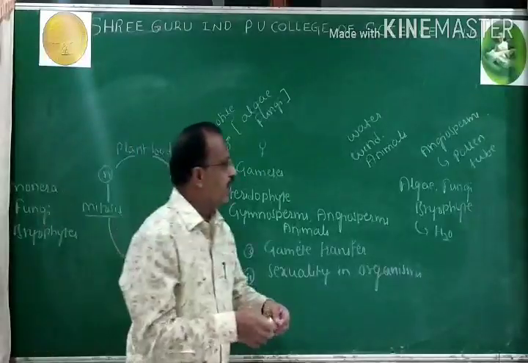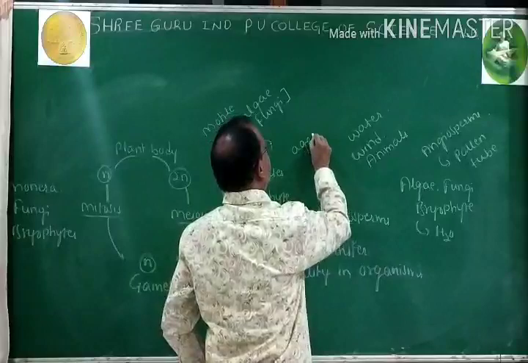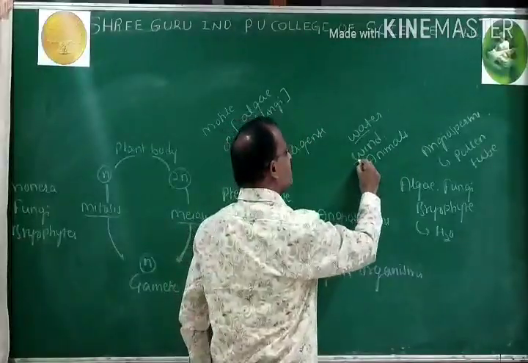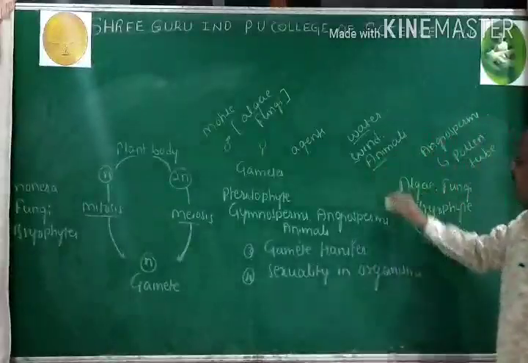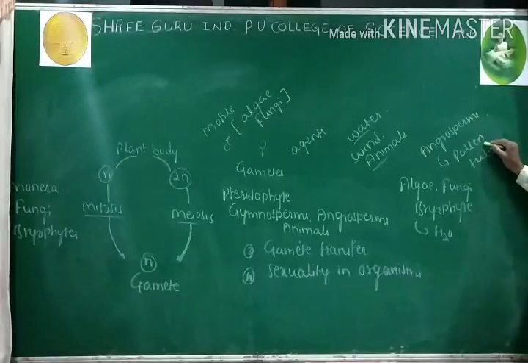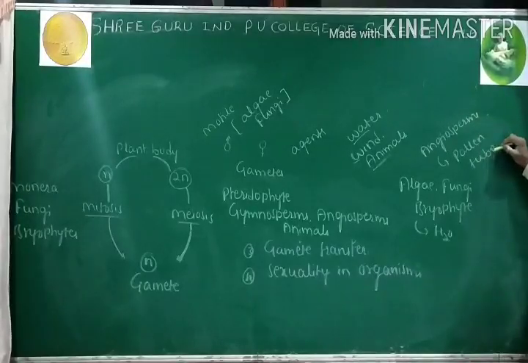As a result, they need certain agencies or agents such as water, wind, animals. In case of angiosperms, male gametes are carried by the pollen tube.